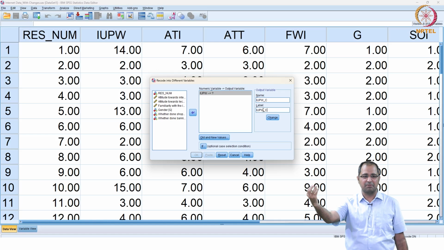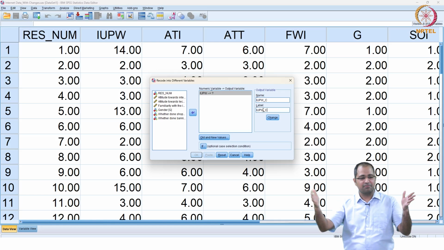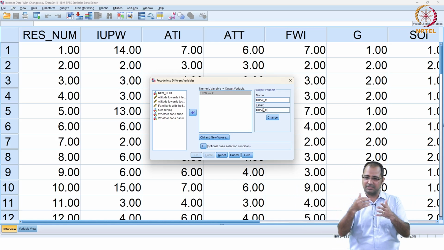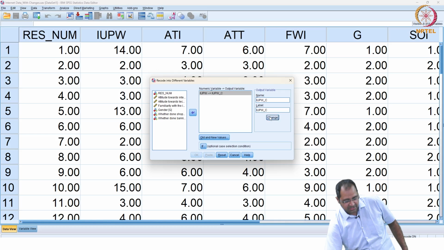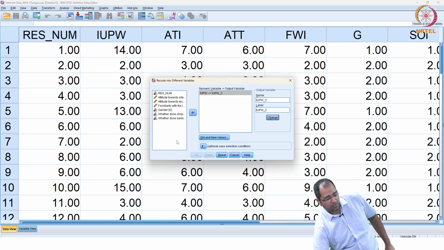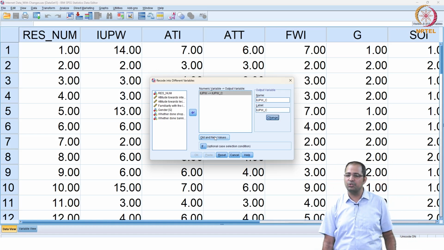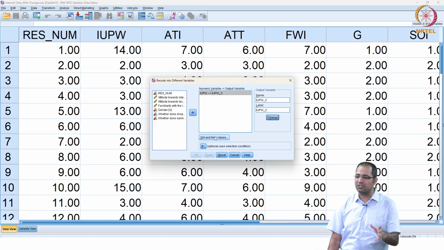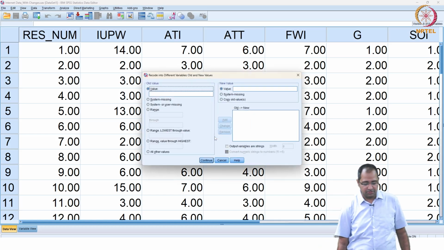Click change, and now we have to click old and new values. We want to tell SPSS that we want to create the new variable IUPW underscore categorical, and how to make it categorical? Click old and new values.